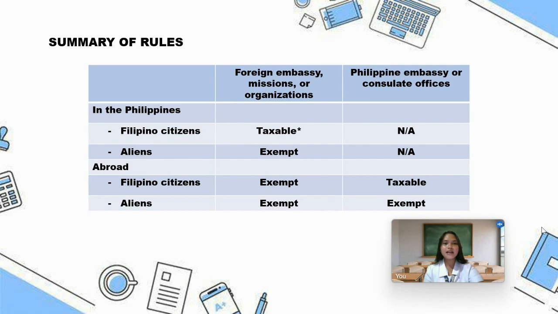As you can see in the table, in the Philippines, Filipino citizens are taxable in foreign embassies, missions, or organizations. On the other hand, aliens are exempt. But in Philippine embassy or consulate offices, both Filipino citizens and aliens are not applicable. Abroad, Filipino citizens and aliens are both exempt in foreign embassies, missions, or organizations. On the other hand, Filipino citizens are taxable in Philippine embassy or consulate offices, and aliens are exempt.